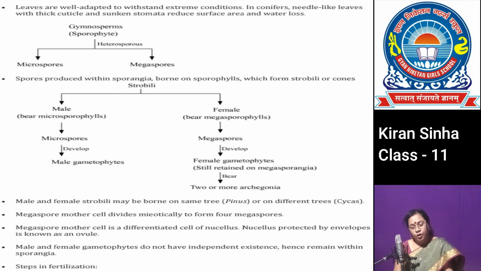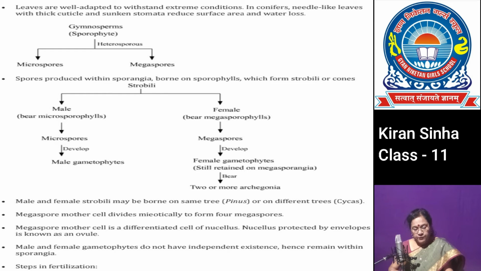Microsporophylls are compactly arranged on a central axis to form the male cone. They bear microsporangia, where the microspore mother cell MMC undergoes meiosis to form the haploid microspore.